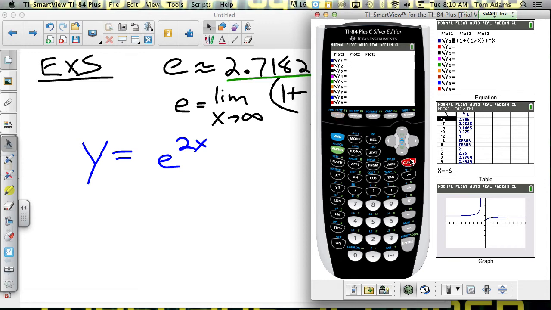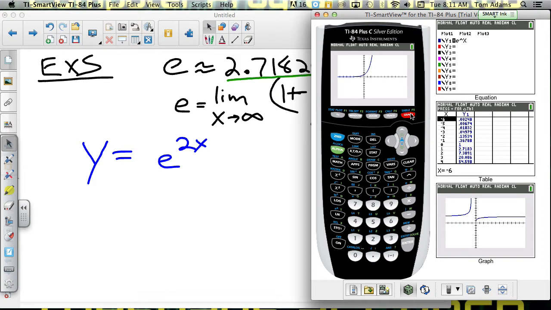So if I clear this, and on your calculator, see where your pi number is in blue? e is the divide sign, but it's in blue. So I hit second divide, and that pulls up my e, and then we raise it to the x. And if I graph it, this is what the graph looks like. And it's just a regular exponential. It would be almost the same as if I put in 2.72 and then raise that to the x. So remember that e is a number when we use it in our calculator.